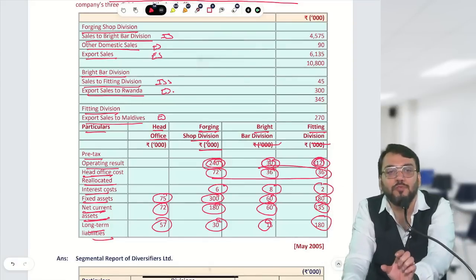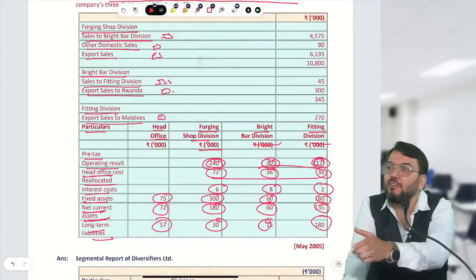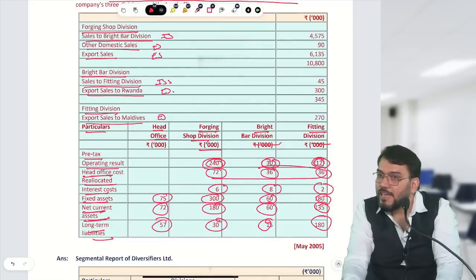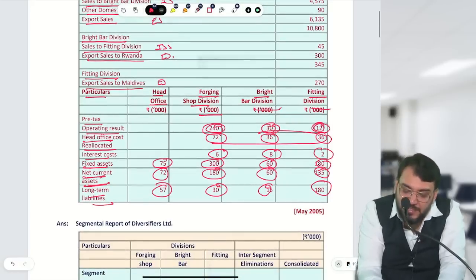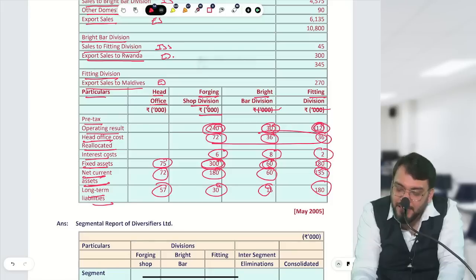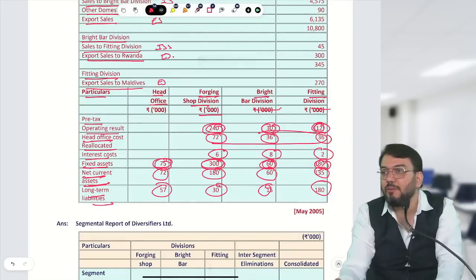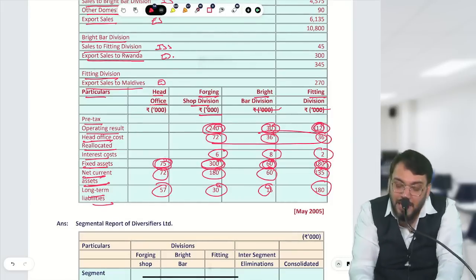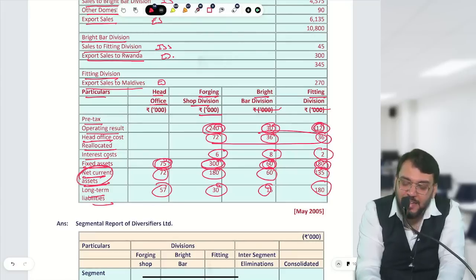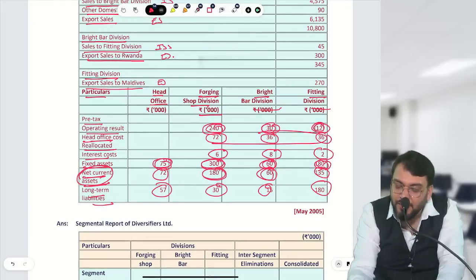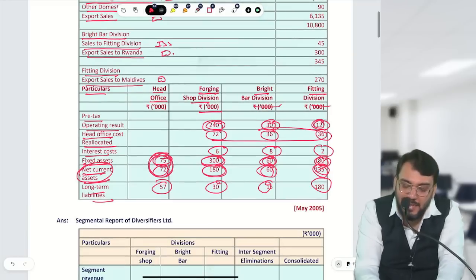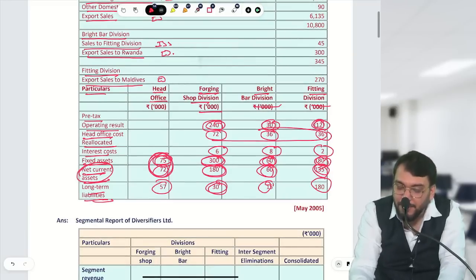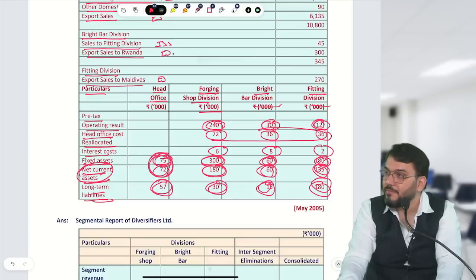That becomes profit for the year, and that will be reconciled with the SOPL. Understood? Then fixed asset you can add, 300, 60, and 80. Then you will add 75 for reconciliation. That will become total asset. And in this you need to add net current asset also, 180, 60, and 135, and this 2 is for reconciliation purpose. And liability also you'll do, 30, 15, 180, and this 57 is for reconciliation.